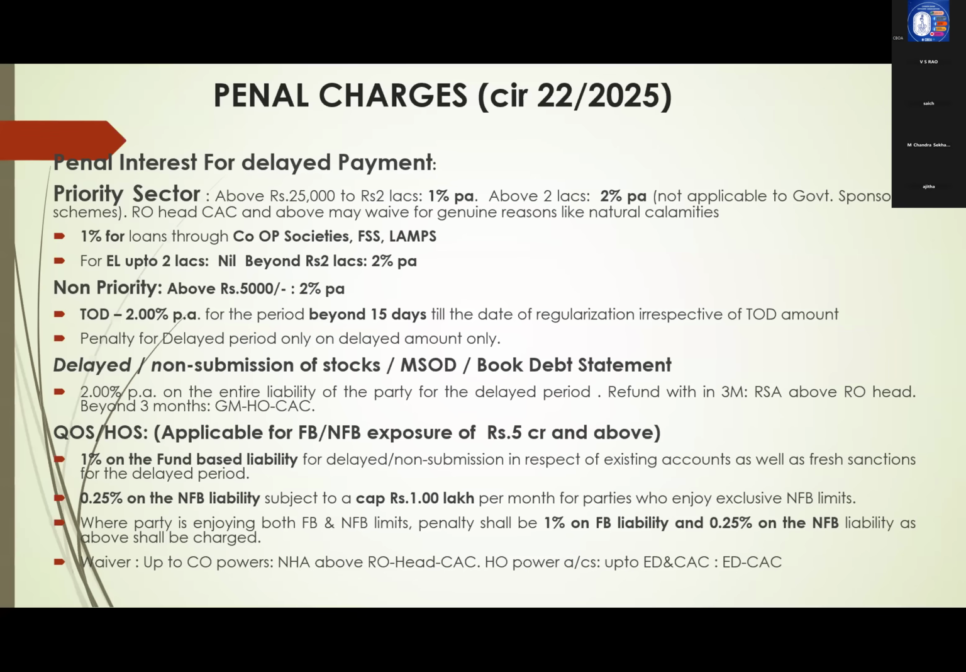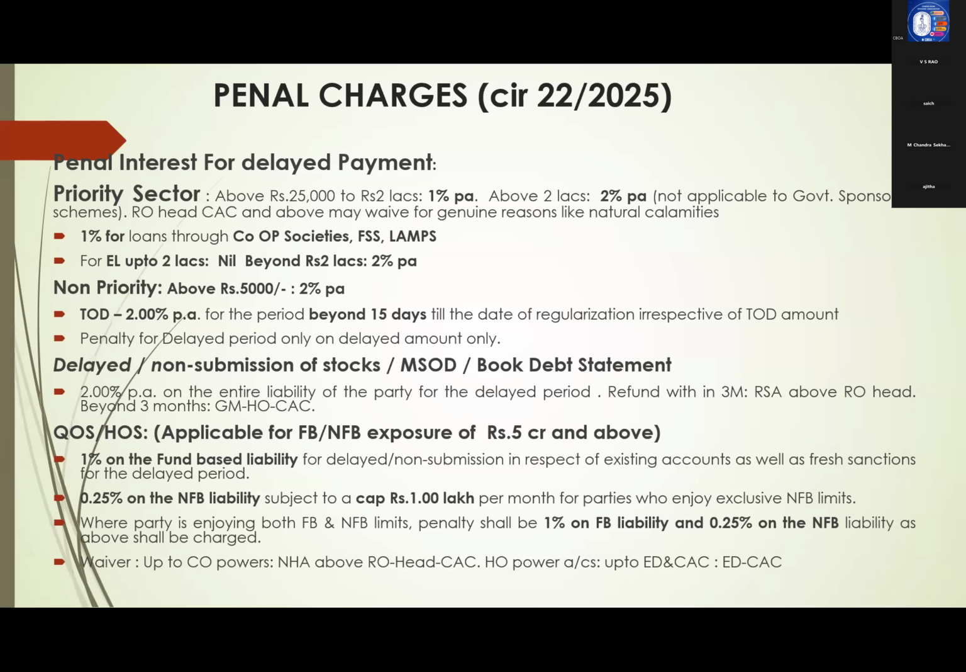HO, 8 weeks from end of quarter, if they are not submitting within that period. First one, it is applicable for fund-based and non-fund-based exposure of 5 crores and above. And what are the penalty for non-submission? 1% on the fund-based liability, 0.25% on the non-fund-based liability, but non-fund-based liability exclusive cap is 1 lakh rupees only. Maximum we can charge penalty.